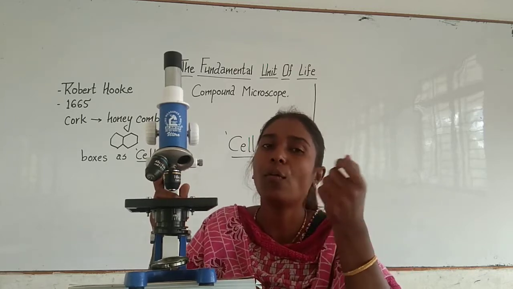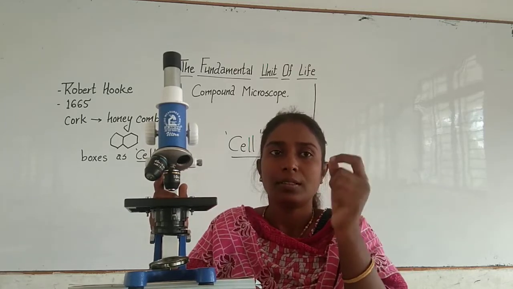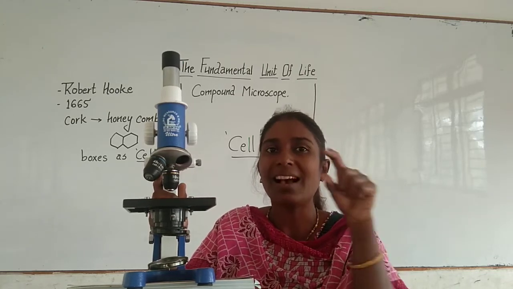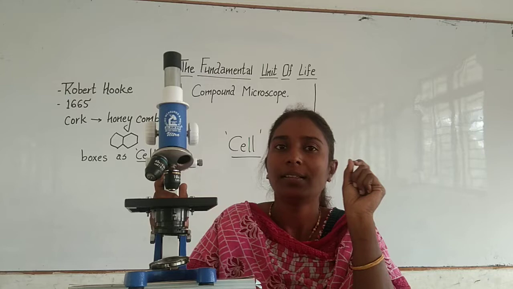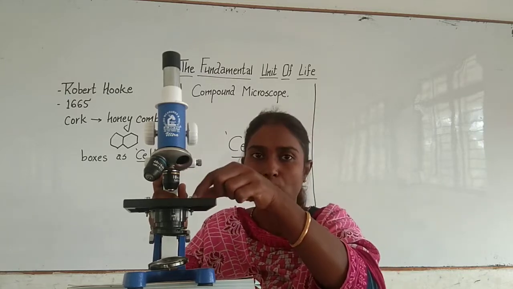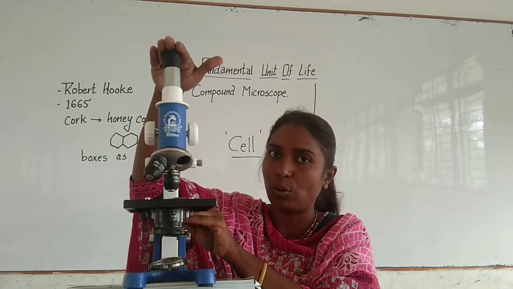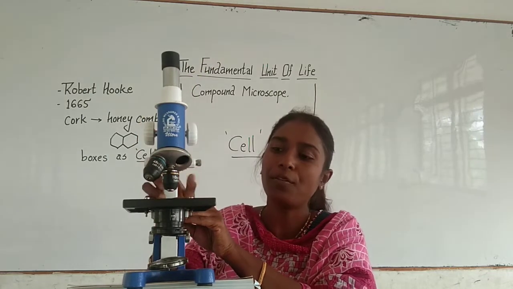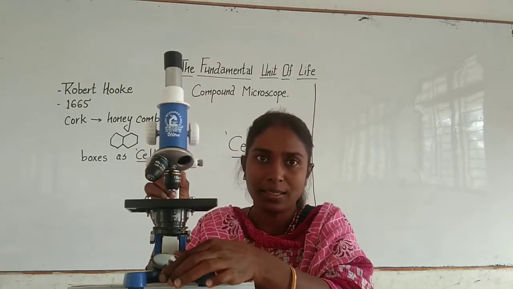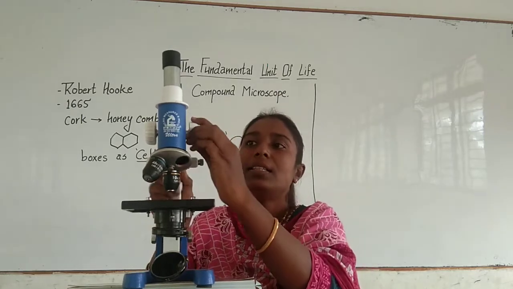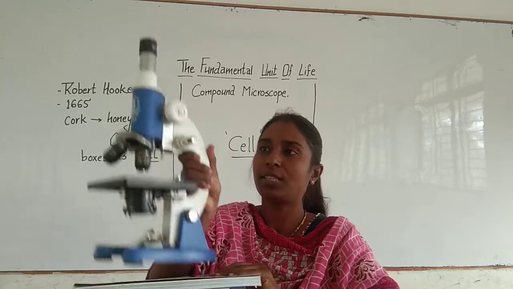You might have seen this when you go for a blood checkup, right? To know your blood group, they take your blood on a glass sheet. That is placed over here on the stage, and it is observed through the eye lens, as we call it. Light is adjusted by this lens, and this part, can you see this?